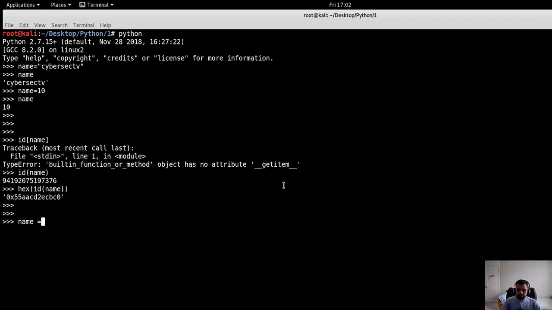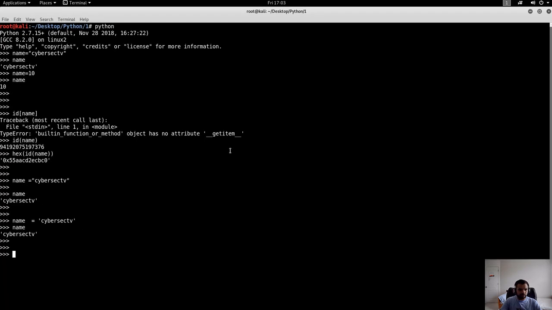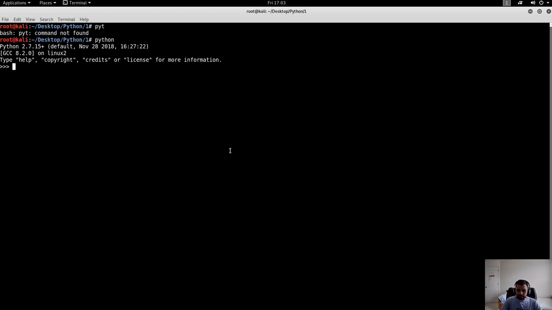All right, so this is the first way you can give a value to the variable. I have given name is equal to cybersecurity, and if I print here, this is how it's gonna come up. The other way you can also do it is with single quotes. First we started with double quotes, and you can also define it like this, and you can see it's cybersecurity, right? Next thing, let's say we want to write a newline character. If you print like this, and now let's print this name, you would see that \n was interpreted as a new line.